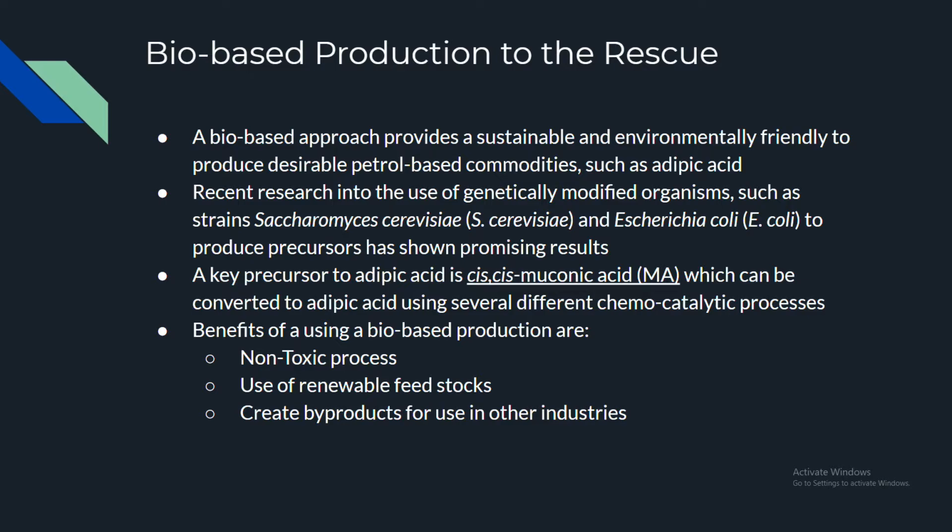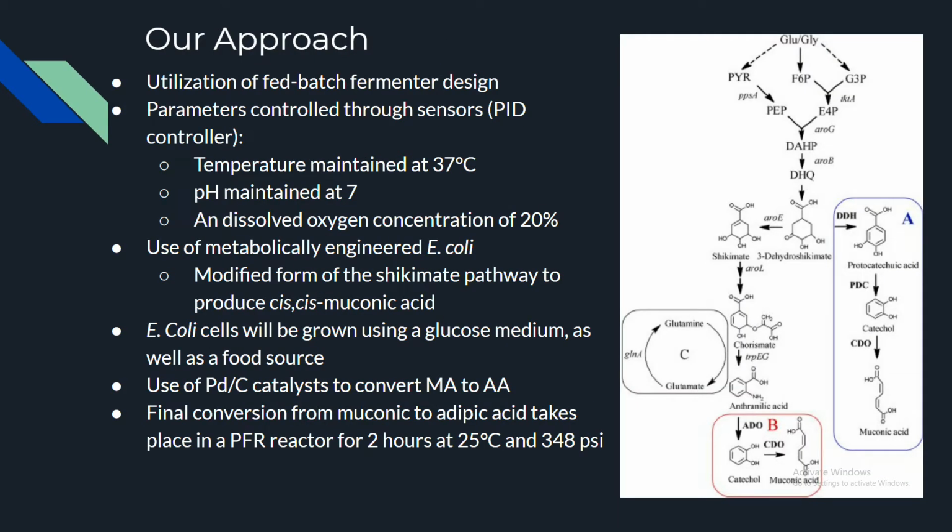A key precursor to adipic acid is cis-muconic acid, which can be converted to adipic acid using several different chemocatalytic processes. The benefits of this are a non-toxic process, use of renewable feedstocks, and creation of byproducts for use in other industries.